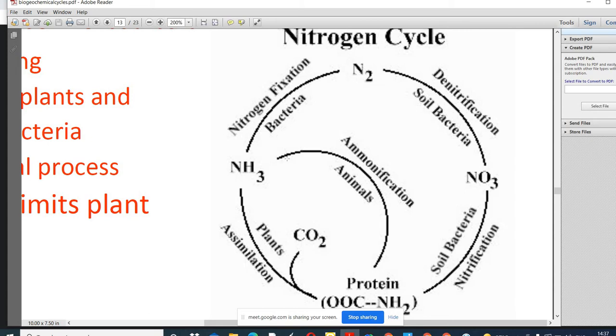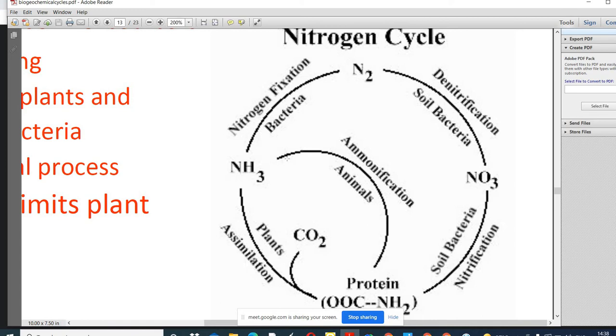Plants are able to use the nitrogen in the soluble form, nitrates, to synthesize organic compounds. So nitrates are utilized to synthesize organic compounds, and that process is called nitrogen assimilation.